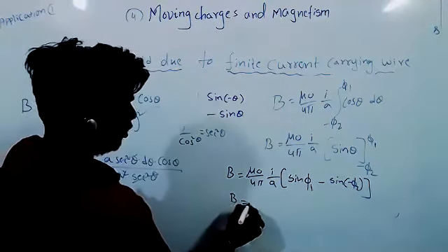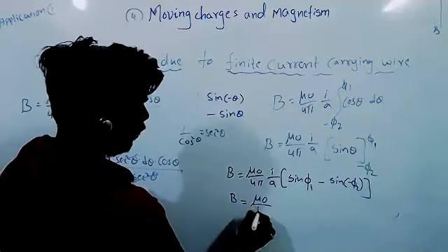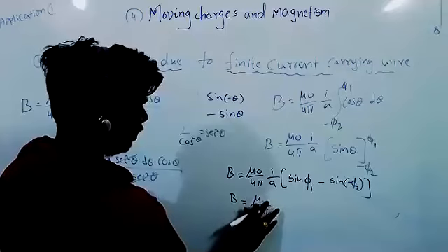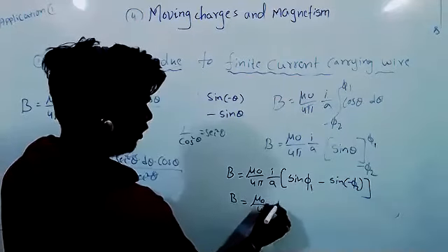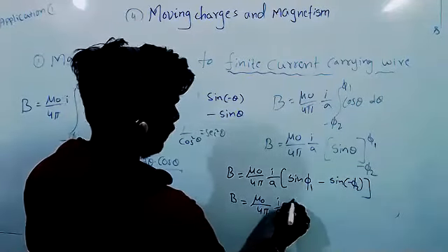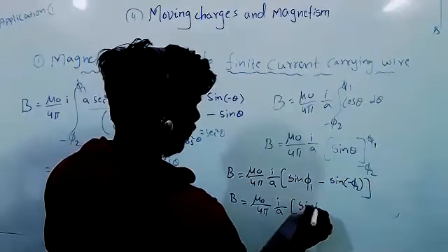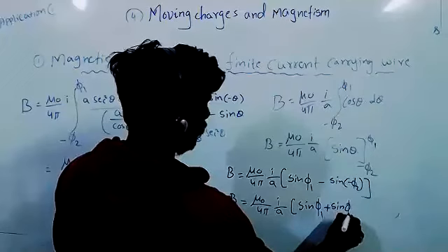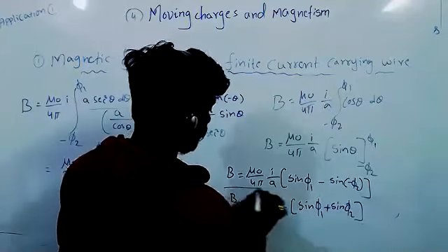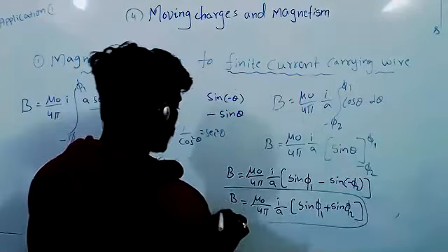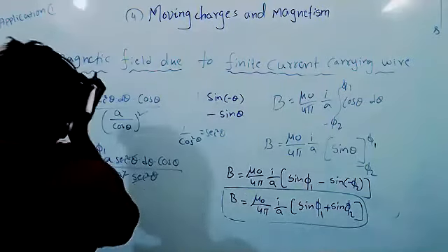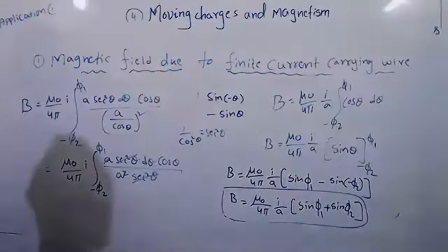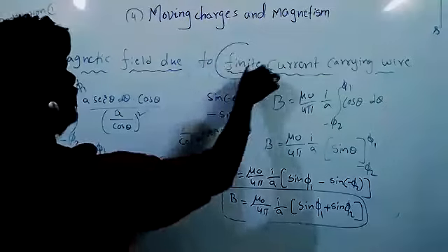So B equal to mu naught by 4 pi I by A, sine pi 1 plus sine pi 2. It is the magnetic field due to a straight current carrying wire, and it is a finite wire, not infinite.